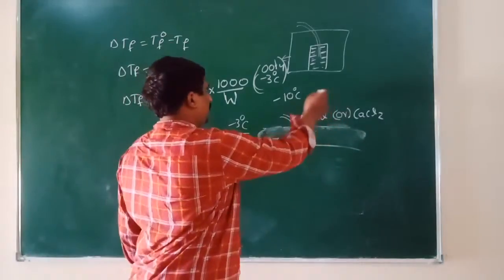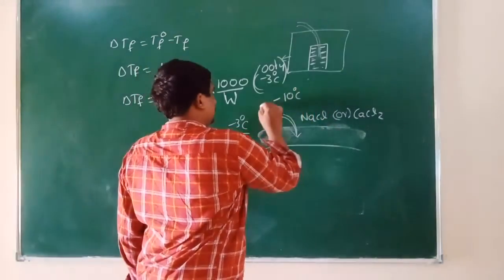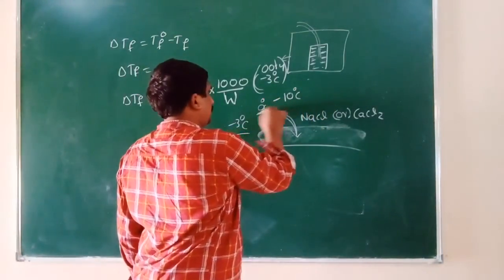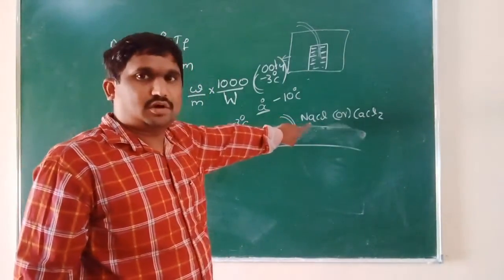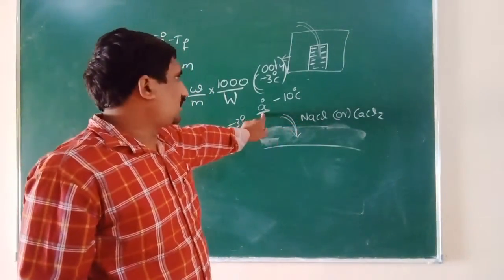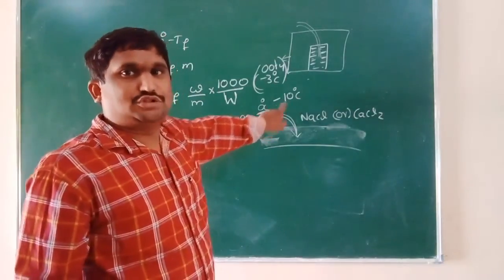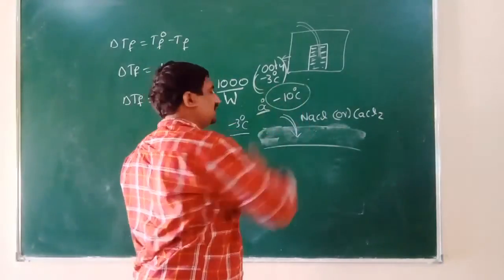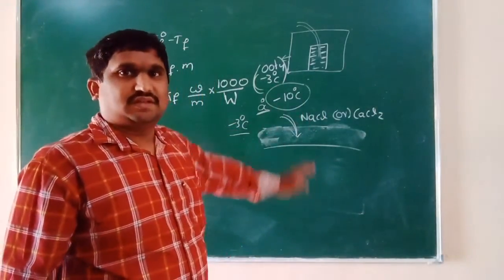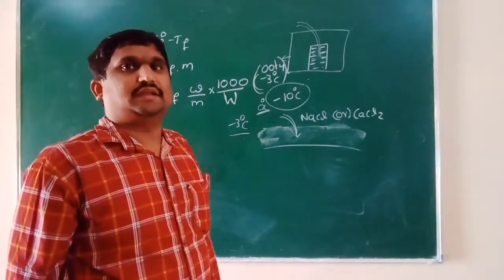What is the freezing point of water? 0 degrees. Now when you add salt or calcium chloride to the water, the freezing point decreases from 0 degrees to -10 degrees centigrade. So until the temperature becomes -10, the water will be present in liquid state only.